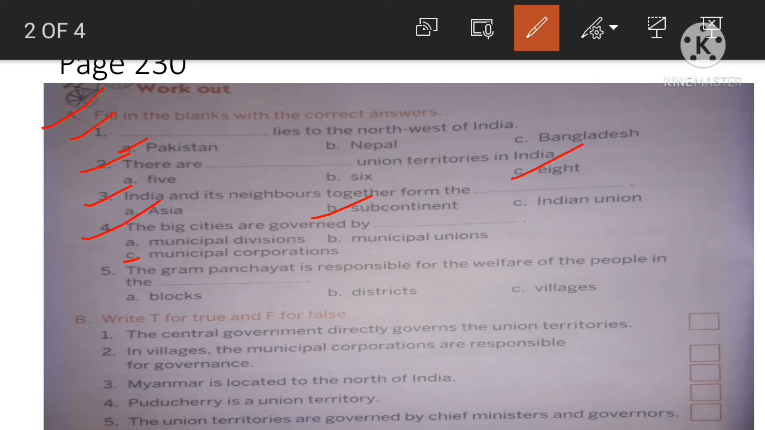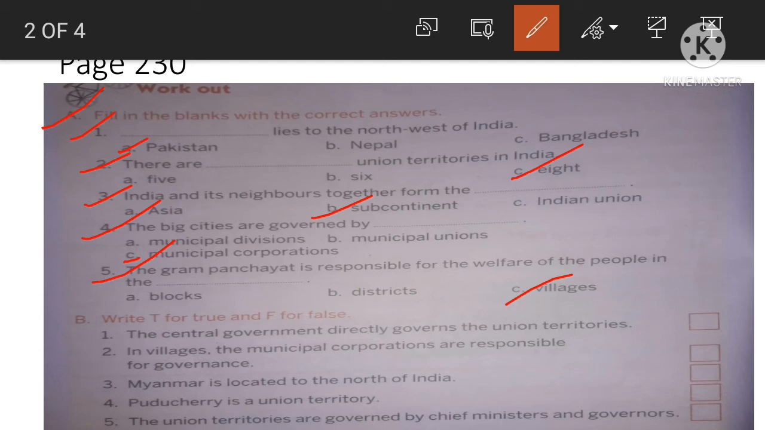Next, question number 5. The Gram Panchayat is responsible for the welfare of the people in the, options are blocks, districts, villages. So which is the correct answer? The correct answer is villages. As we have discussed, the municipal corporation is responsible for big cities.